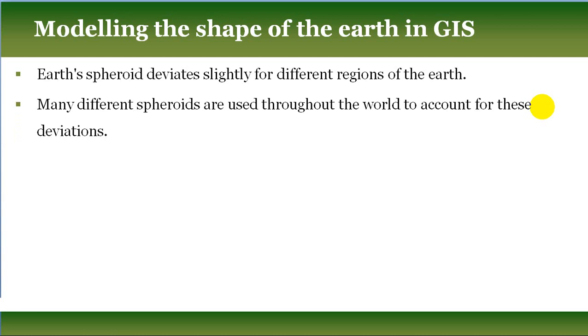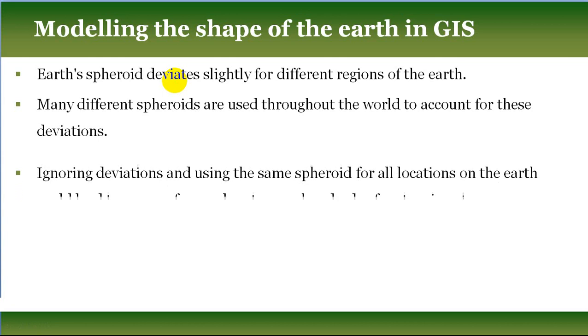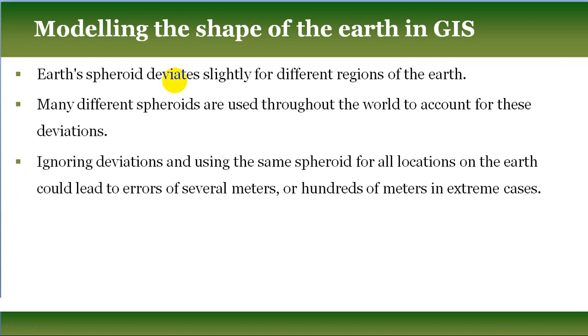Many different spheroids are used throughout the world to account for this deviation. So to remove this deviation for accurate measurement, for different regions or for different map-making purposes, map makers use different types of spheroids. Different types of spheroids are used by cartographers for different regions, just to remove this deviation.